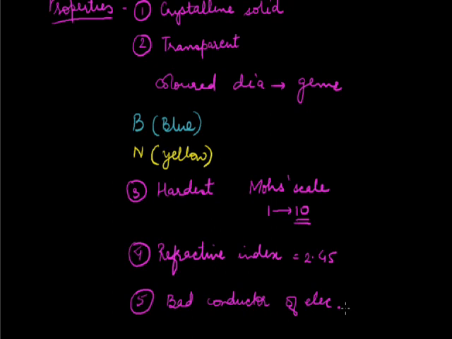If you talk about the chemical properties of diamond, then diamond is chemically not very reactive, I should say, and it is only at higher temperatures or under strong conditions that diamond undergoes a chemical reaction. Diamonds are not attacked by acids, alkalis and solvents like water, ether, benzene or carbon tetrachloride. But diamond is attacked by fluorine when it is heated to 750 degrees Celsius. And as a result of the reaction, carbon tetrafluoride is formed.